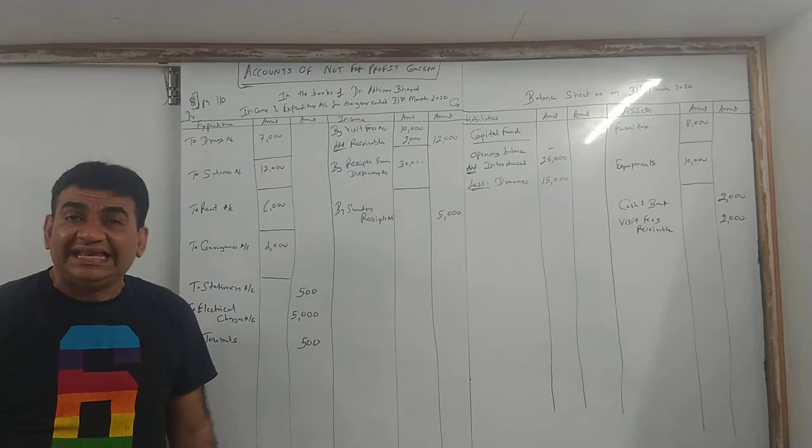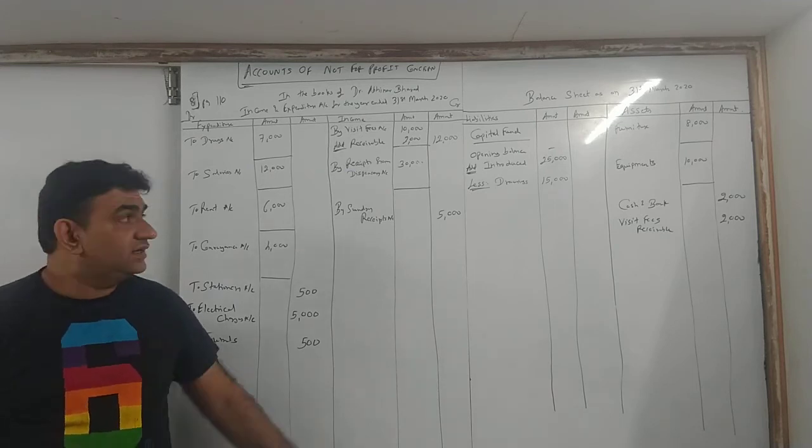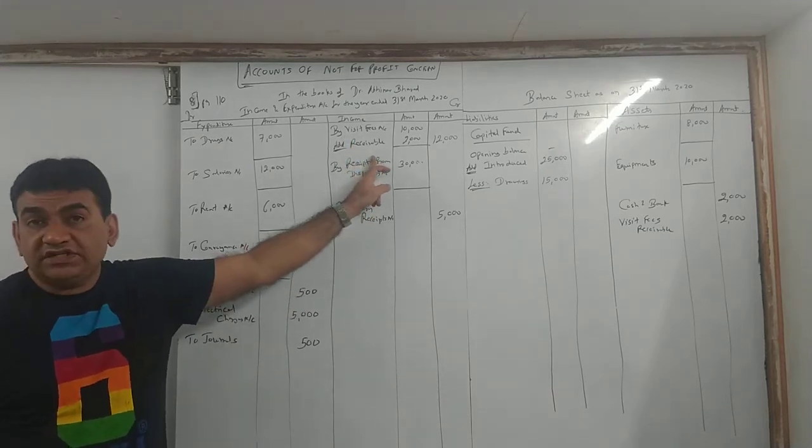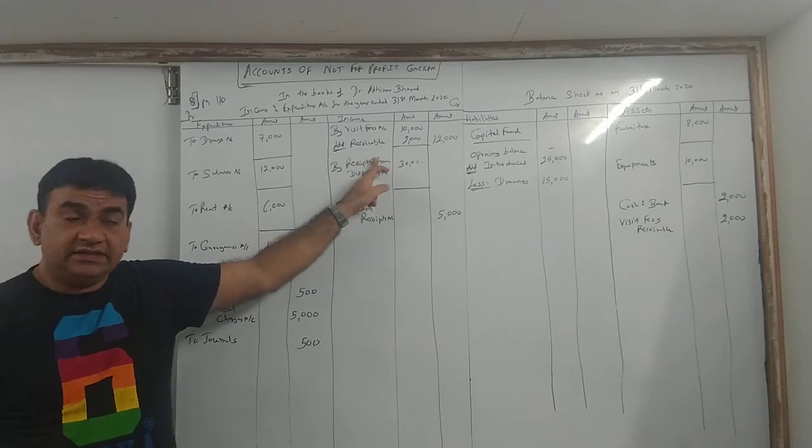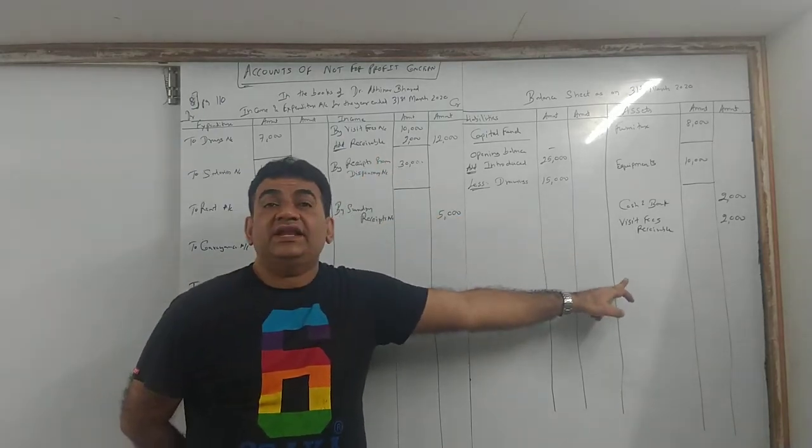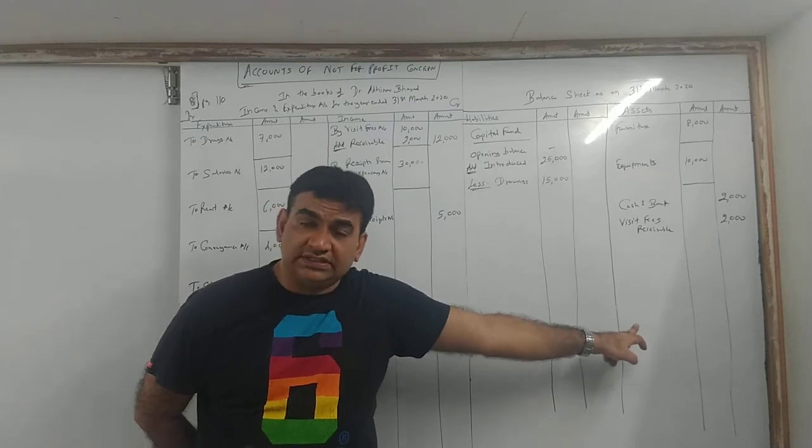All of you clear? Guys, I am repeating, see, add to visit fees because it is an income of the current year, and show it on the asset side because it is yet to be received.